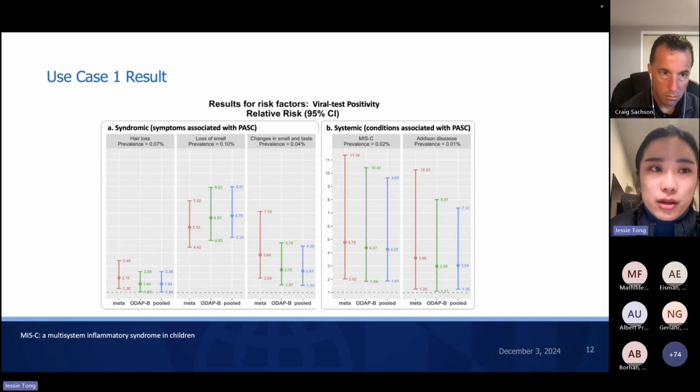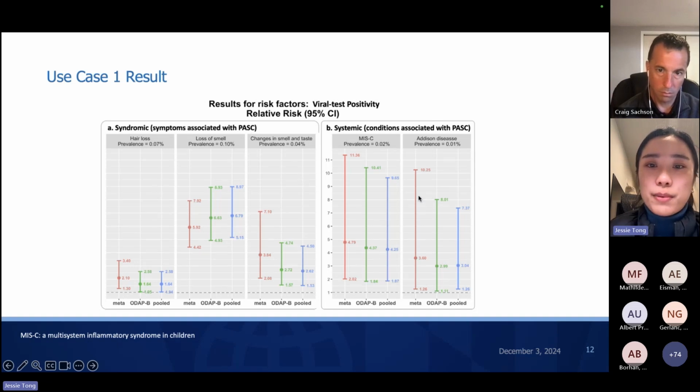And here is the result for use case number 1. We look at 5 different outcomes and look at the relationship between the viral test positivity for COVID-19 with different outcomes independently. From this figure, you can see that compared with the pooled analysis, which is treated as the gold standard, our method can obtain very close results to the pooled analysis compared with the meta-analysis method.